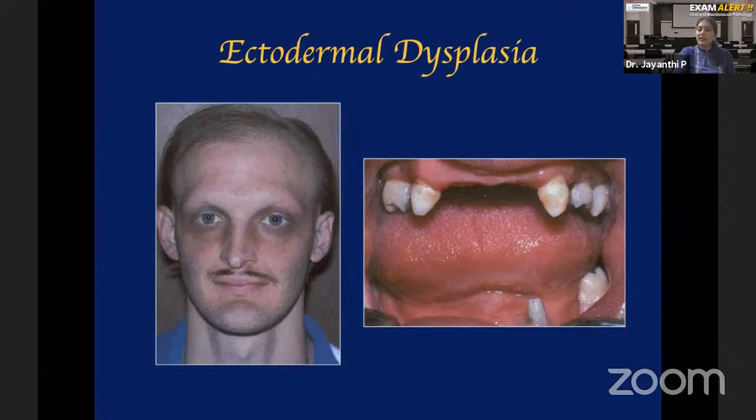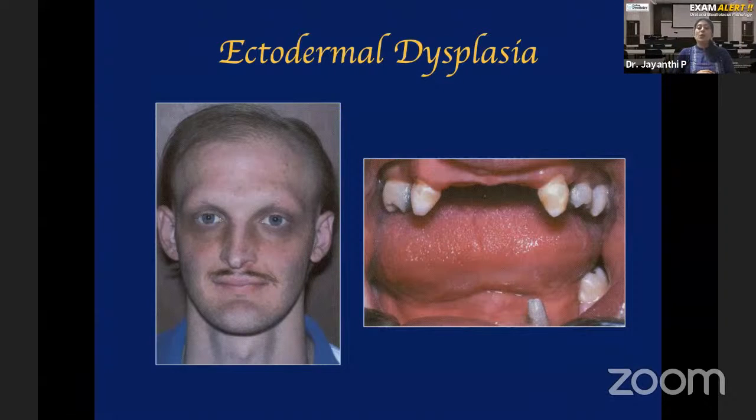And sweat glands are not formed properly, so the patient cannot have a sweat mechanism. You all know the sweat mechanism is to control the body temperature. So if sweating is not happening properly, the body temperature will shoot up very high. That condition is called hyperthermia. It's a very dangerous condition.